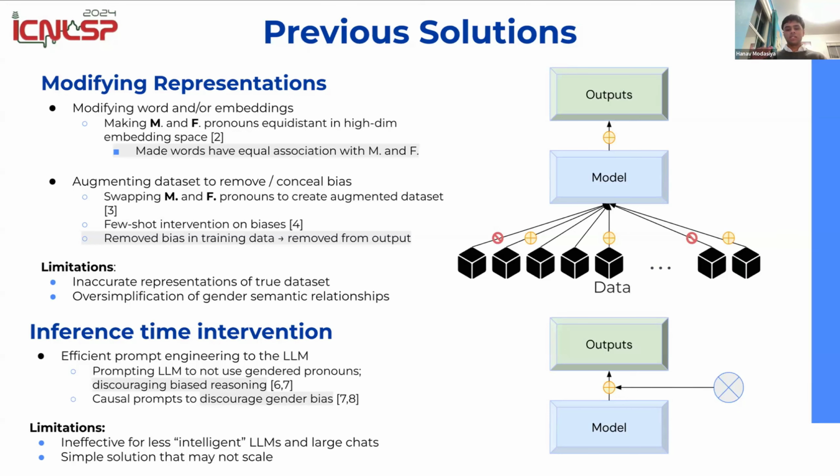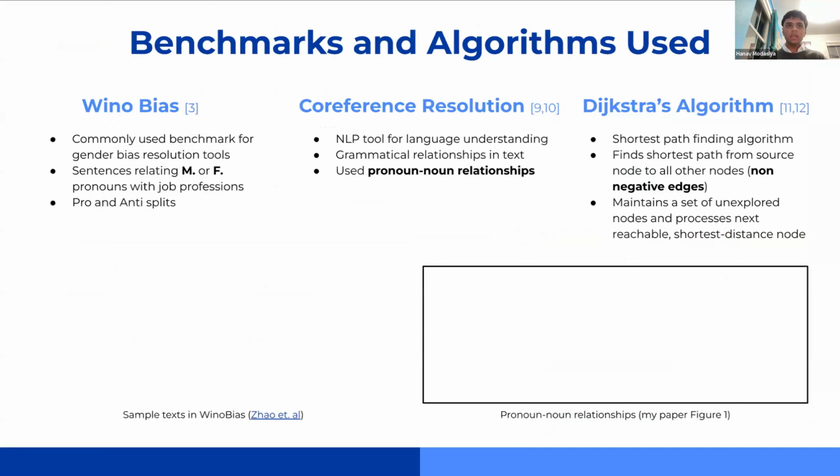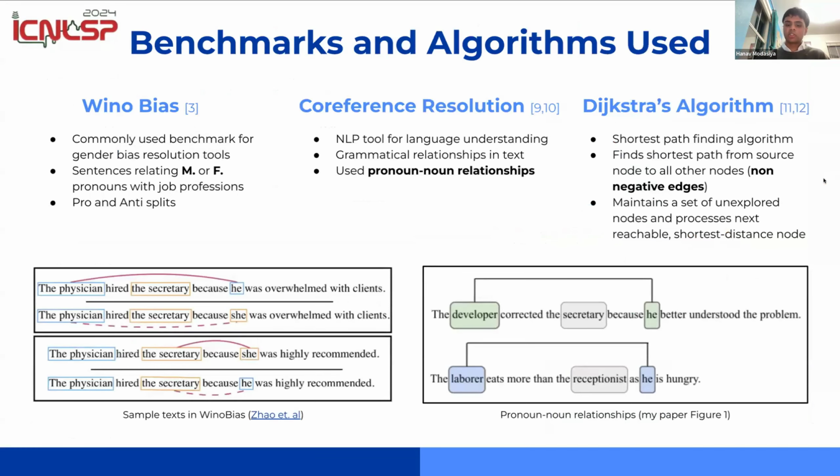However, my solution addresses these three limitations: it avoids modifying the dataset, works during inference time, and even works for larger text, hypothetically. Before going into the actual research, let's go over the benchmarks and tools that we used. To test the algorithm I created, we tested on WinoBias, which is a commonly used gender bias dataset. You can see some samples down there.